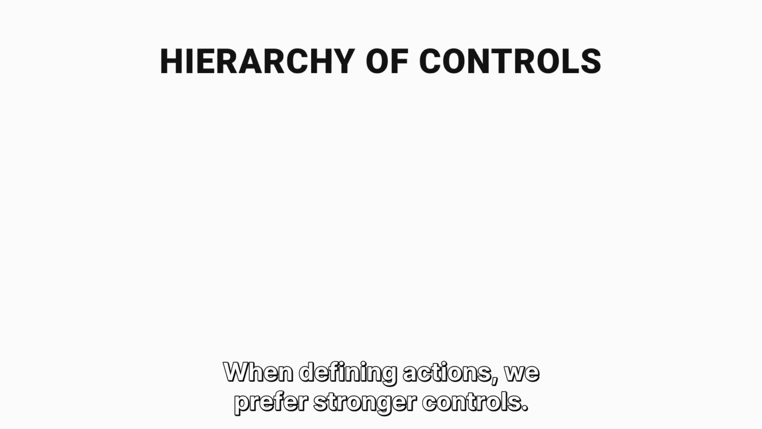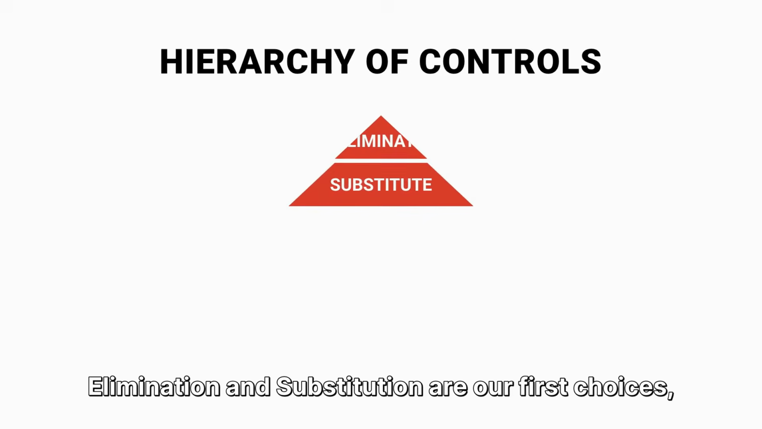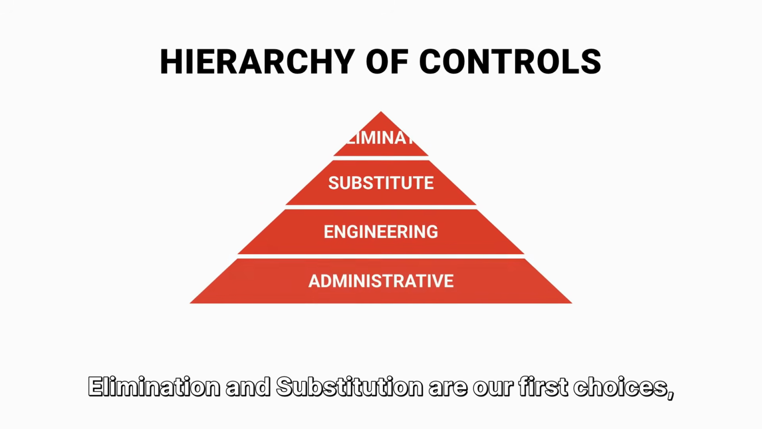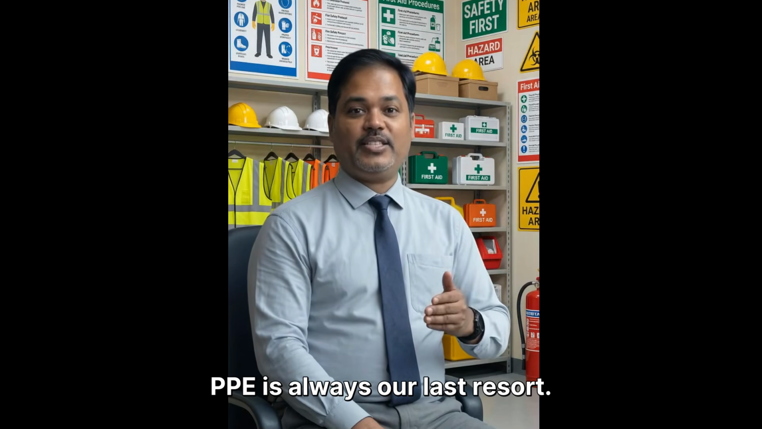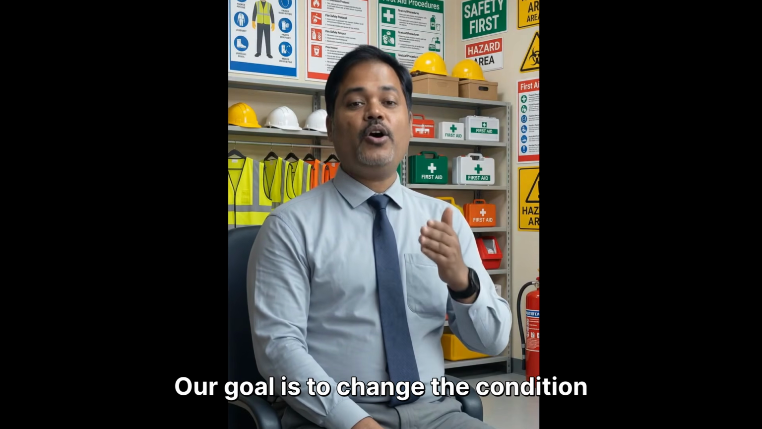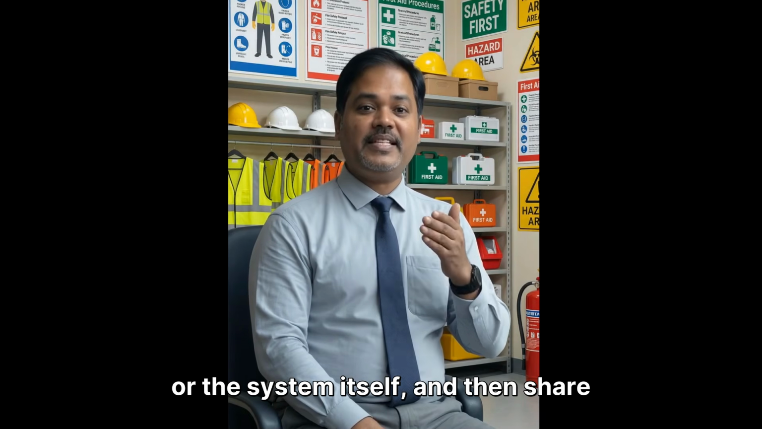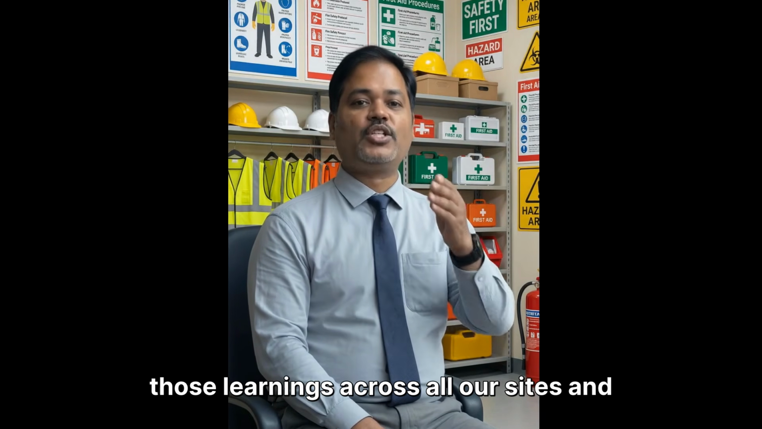When defining actions, we prefer stronger controls. Elimination and substitution are our first choices, with engineering and administrative controls following. PPE is always our last resort. Our goal is to change the condition or the system itself and then share those learnings across all our sites and activities.